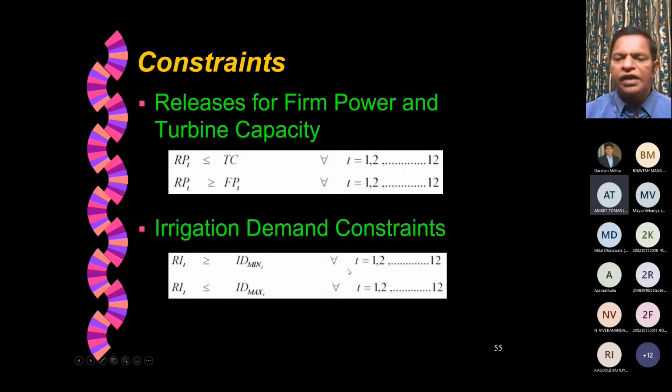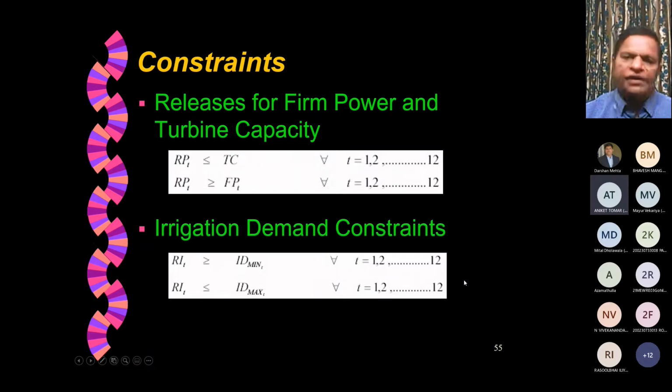In some periods we may not have any crop grown, in summer for example, then it may be 0. Then the release that is supplied should be less than the maximum that is required for the crop to grow at its best. All the water that is required based on your duty and delta requirements, if you try to estimate the total water required, it should be less than or equal to that, for all t. So again, some more constraints.